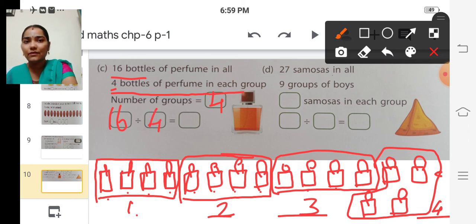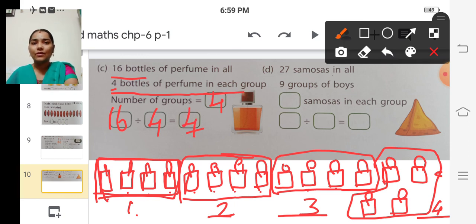So 16 divided by 4. And the answer is, in each group how many bottles are there? 4 bottles are there, isn't it? So here we have to write 4. So 16 divided by 4 is equal to 4.